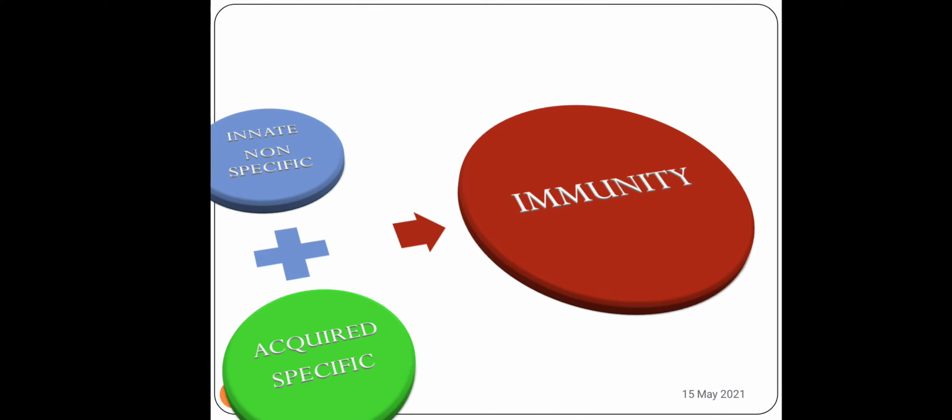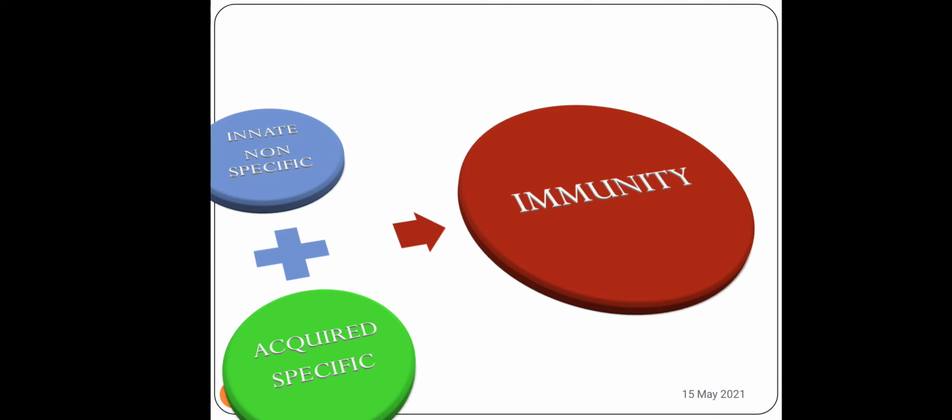Acquired is specific. You gain this kind of immunity through the different exposures that your body comes across, various pathogens through your lifespan. Every time your body comes across a new pathogen, your body will produce certain antibodies, different antibodies for different kinds of pathogen, and it is specific for every different pathogen.